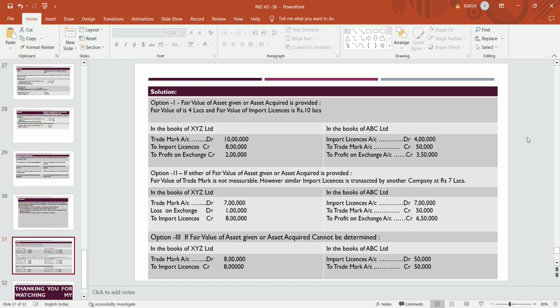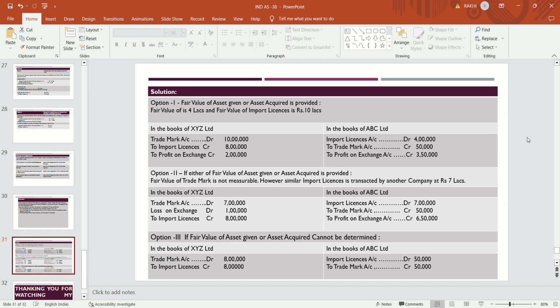In this case both fair values are given, so we passed the entry accordingly. If either the fair value of the asset given or the asset acquired is provided, that was the first situation. The second situation: if the fair value of the trademark is not measurable, not given, but a similar import license is transacted by another company at rupees 7 lakhs, that means the fair value of the trademark is not given but the fair value of the import license is given at rupees 7 lakhs. So how will we recognize it?